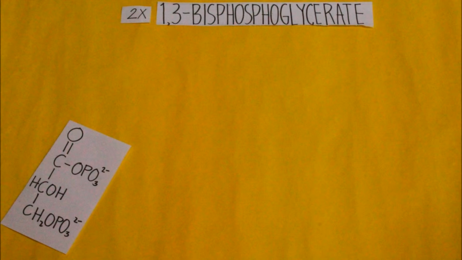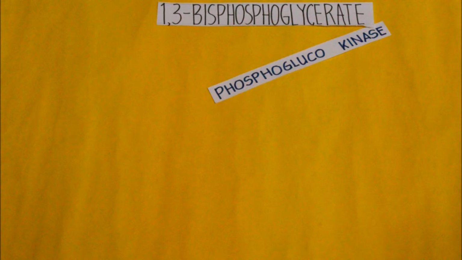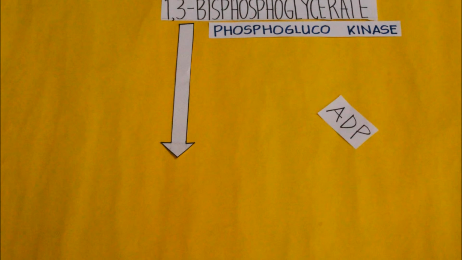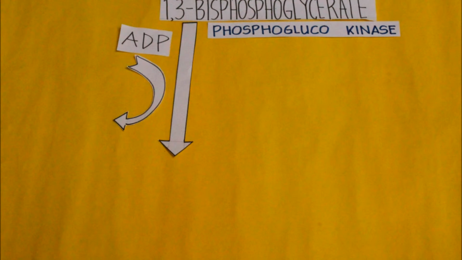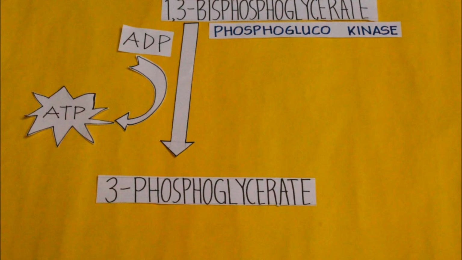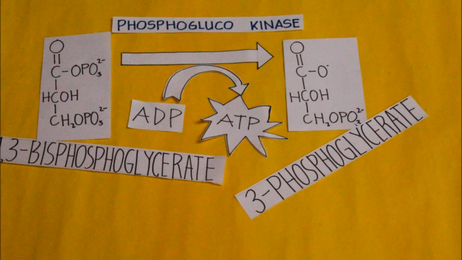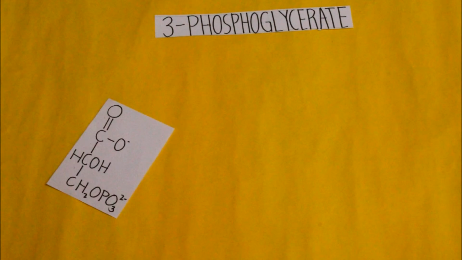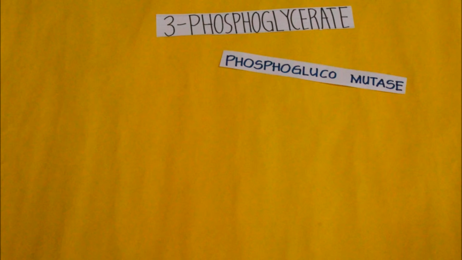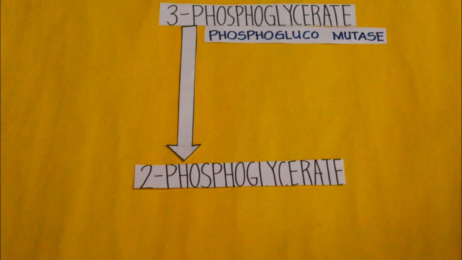Phosphoglucokinase will react with 1,3-BPG. One phosphate group from 1,3-BPG will be transferred to a free ADP and will produce ATP. The reaction of the enzyme and its substrate will produce 3-phosphoglycerate. With the aid of phosphoglucomutase, the phosphate group will transfer to the number 2 carbon from number 3 of the phosphoglycerate.